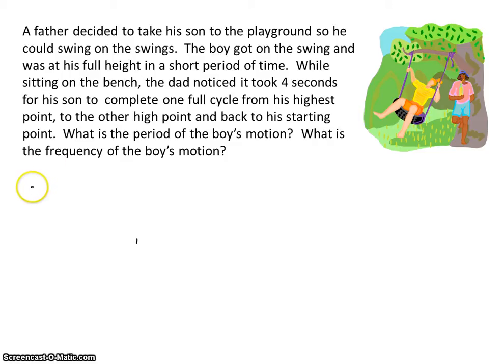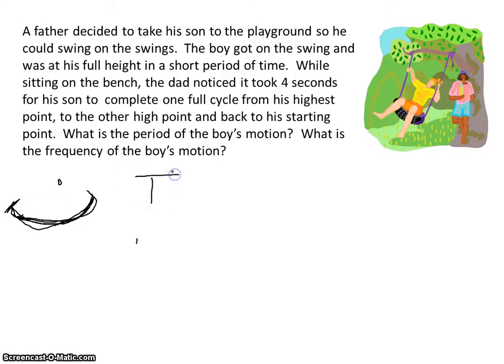So let's say that a dad is going to take his son to the playground, and the boy's going to hop on a swing, and he's like, "Daddy, Daddy, look at me." "Son, you're doing great. Keep it up." "Daddy, look at me, look at me." "Son, you're doing fine." So after a while, the dad notices that it takes 4 seconds for his son to complete one full cycle. And a full cycle would be to start on this end, go all the way over, and then go all the way back. So that's a full cycle. And the question is, what's the boy's period?